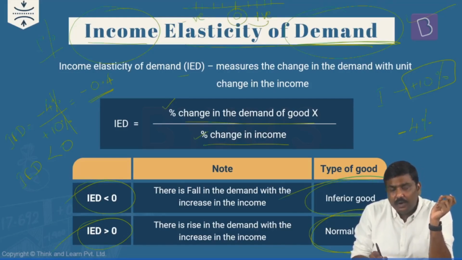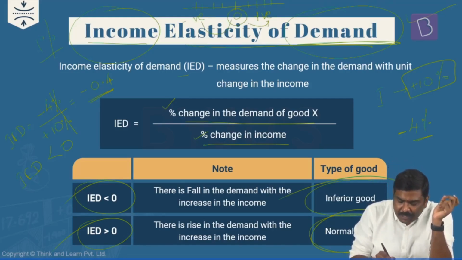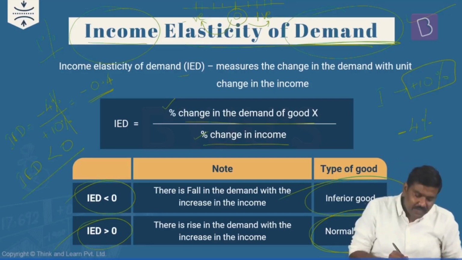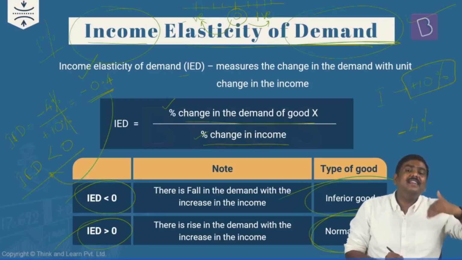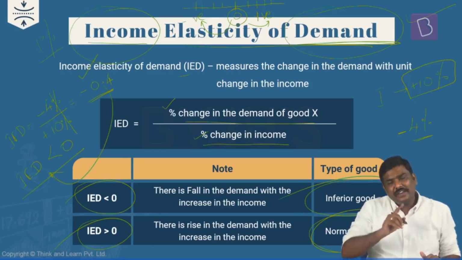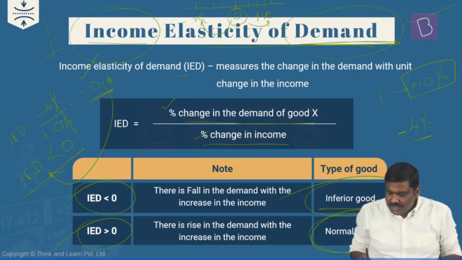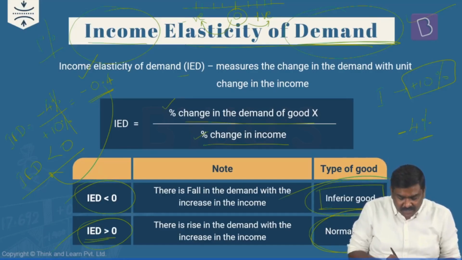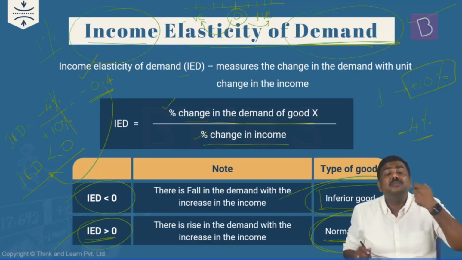Anything over 0 is positive. Anything below 0 or less than 0 is negative. That is what I am doing here. Whenever ID is negative, I'll simply write this as ID less than 0. And whenever ID is less than 0, these are referred to as inferior goods. And whenever ID is greater than 0, these are referred to as normal goods.